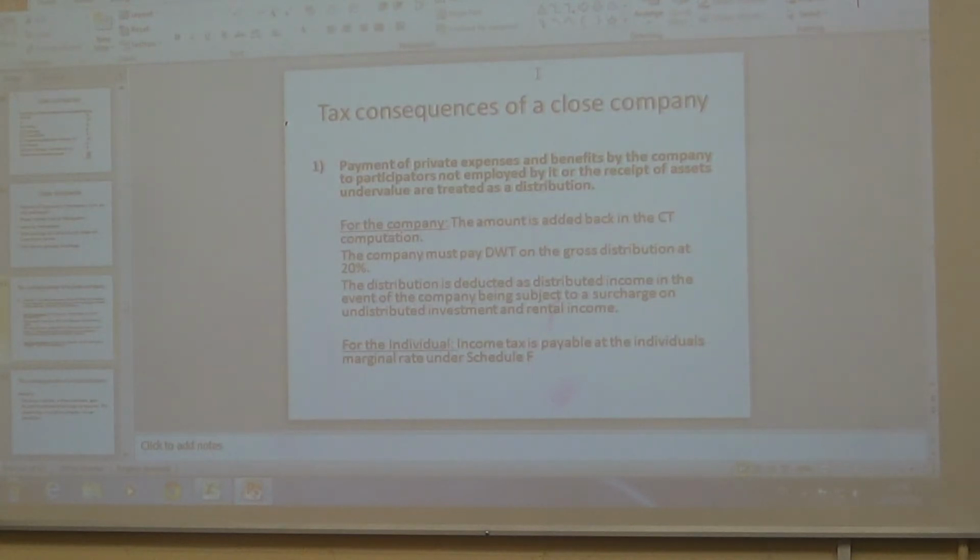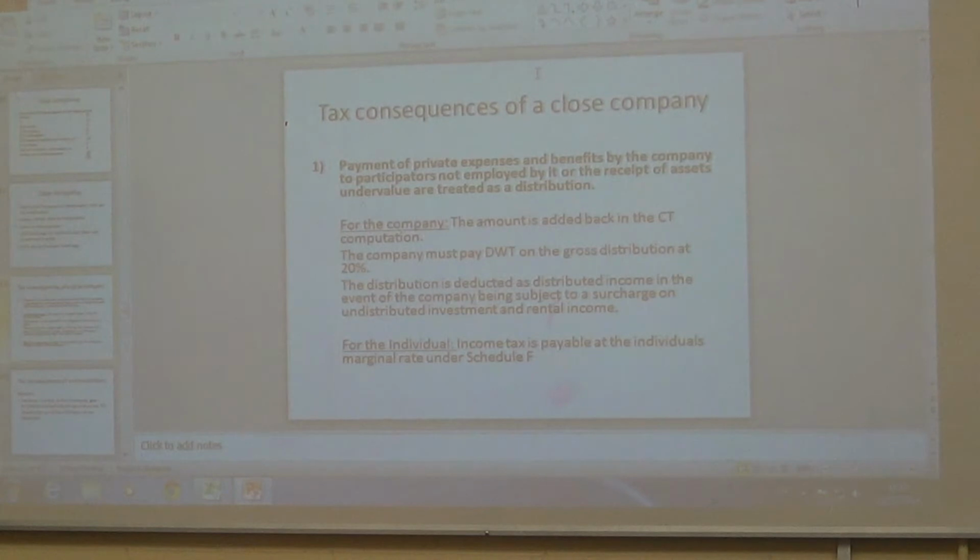So they're a shareholder in the company, but they're not a director, they're not an employee. If they were an employee, you charge it as a benefit in kind to them, but because they're not an employee, you have to take dividend withholding tax off of it. So they will be paying €1,500 less 20% tax on it, and that 20% tax has to be paid over to the revenue.